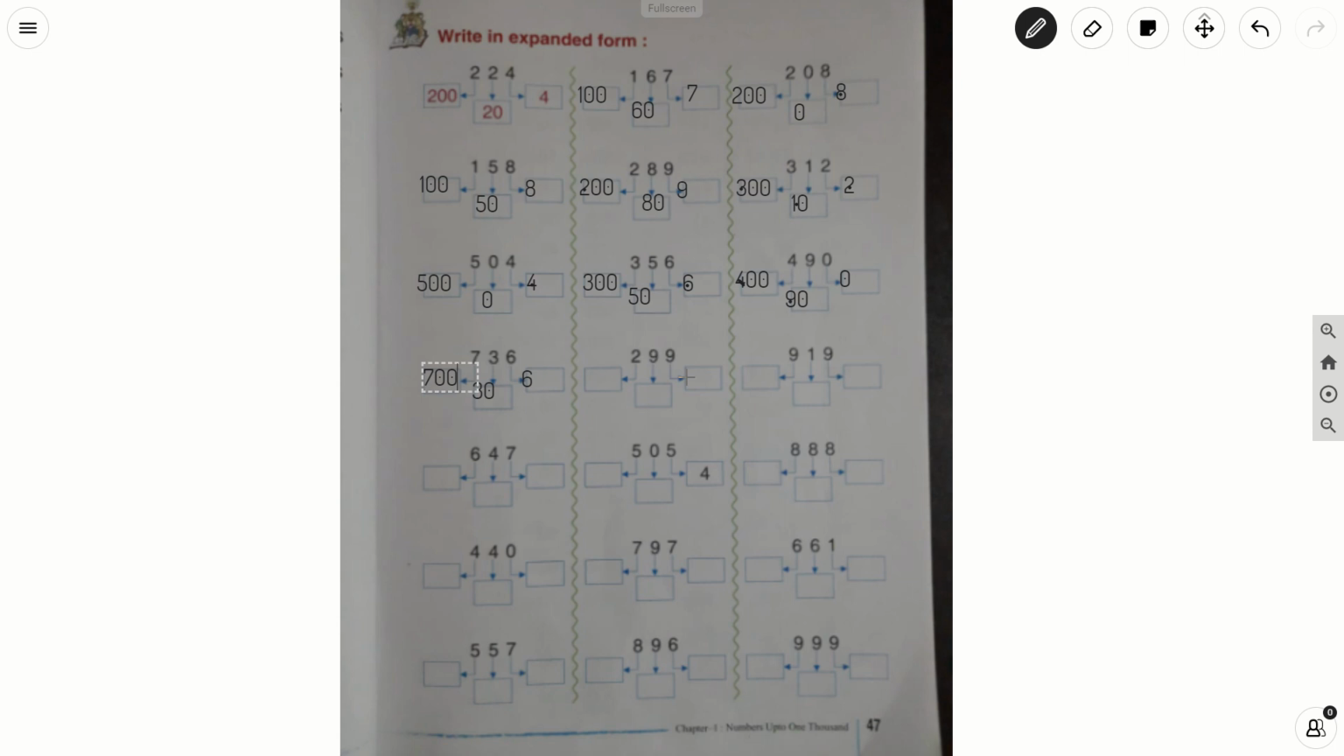In 299, what is there in a ones place? 9. 9 into 1, 9. And what is there in a tens place? 9. 9 into 10, it is 90. And what is there in a hundreds place? It is 2 into 100, 200.